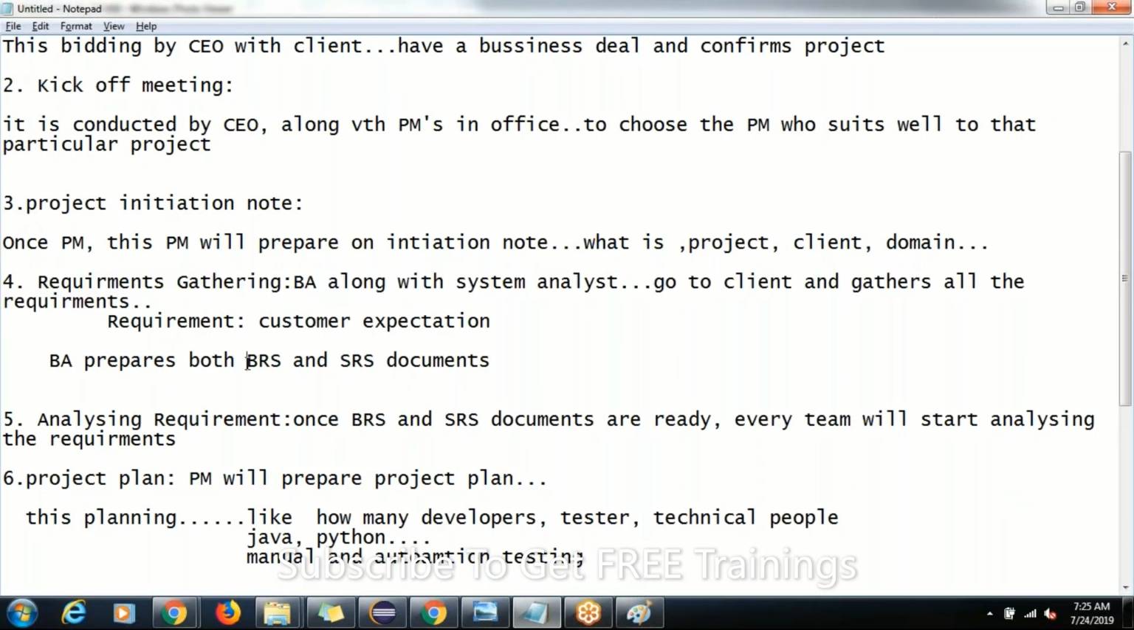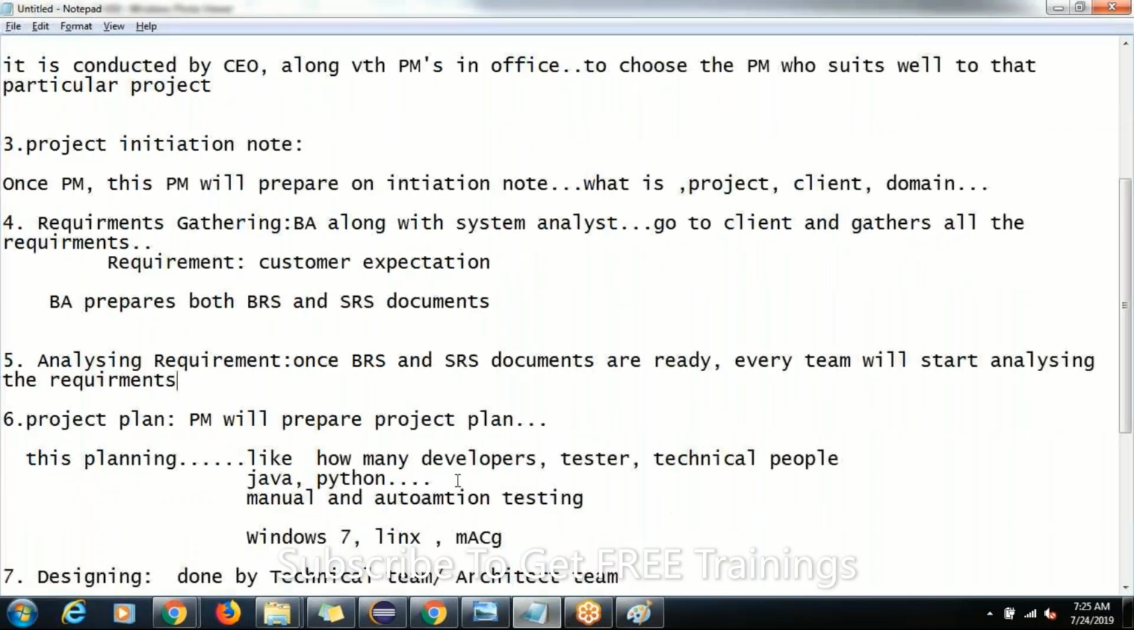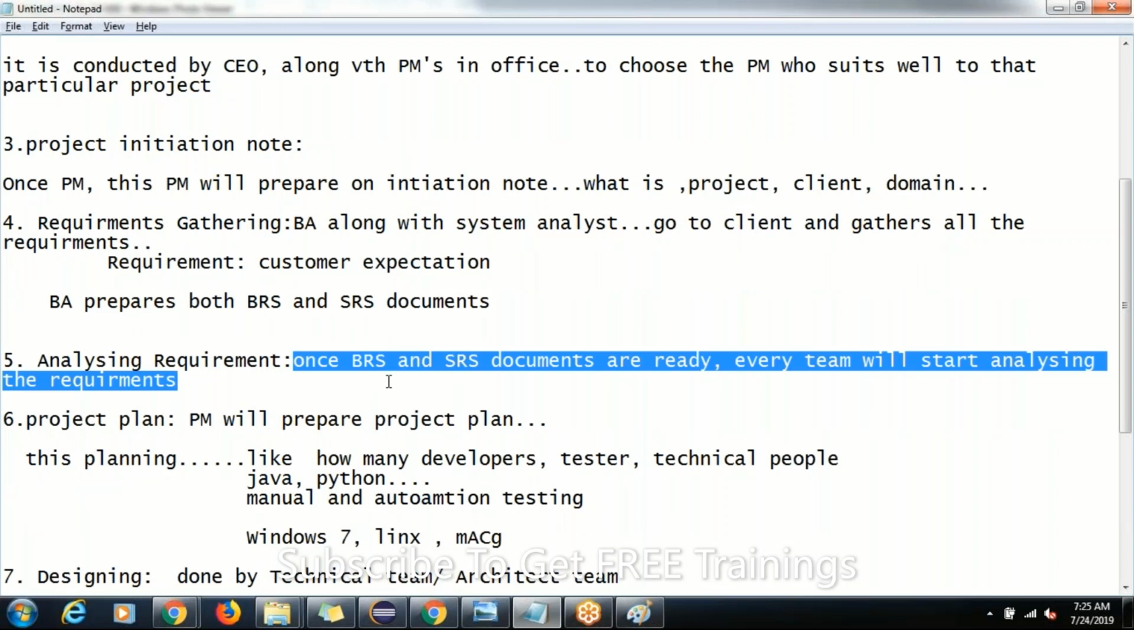Right, so once the requirement gathering is done and preparation of the document is done, what's our next job here? We got the requirements. Now we have to start analyzing the requirements here. Once requirement analyzing is done, everybody will analyze. Project manager will analyze their requirements, quality manager will analyze, team leaders will analyze, developers, testers, architect, everybody will start analyzing the requirements, right?